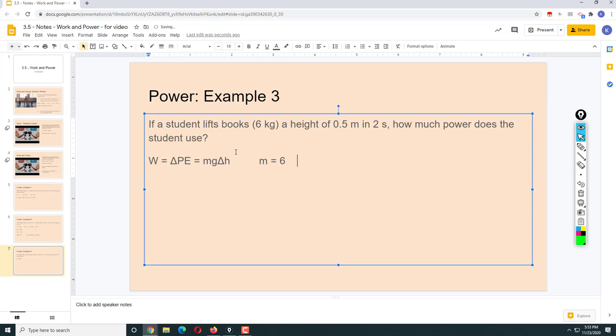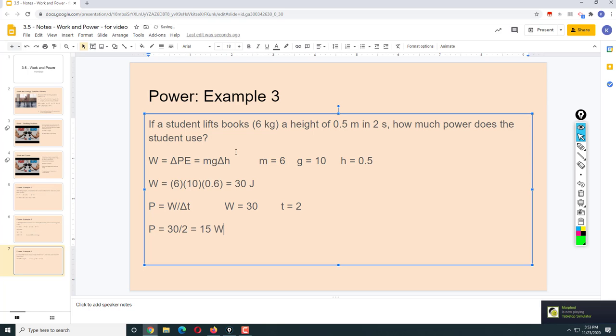M is 6, g is 10, height is 0.5. So work is 6 times 10 times 0.5. That's 30 joules. Power is work divided by change in time. Work we know is 30. Time is 2 seconds. So the power must be 30 divided by 2, which is 15 watts.